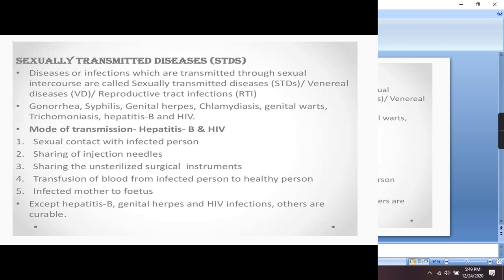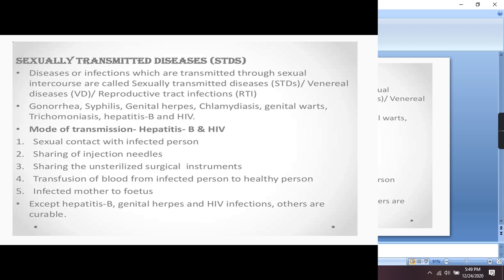The first is sexual contact with an infected person. Second is the sharing of injection needles. Third is the sharing of unsterilized surgical instruments. Fourth, STDs can also be transmitted during the transfusion of blood.